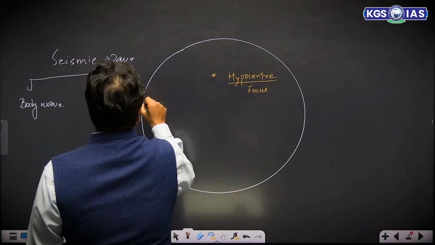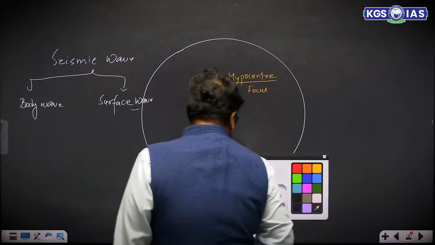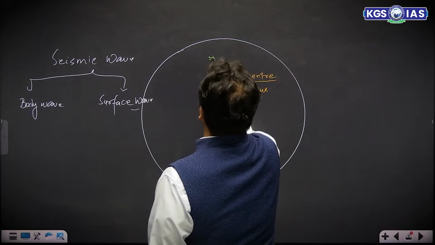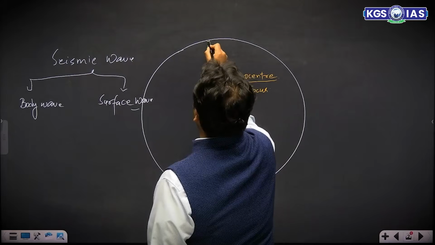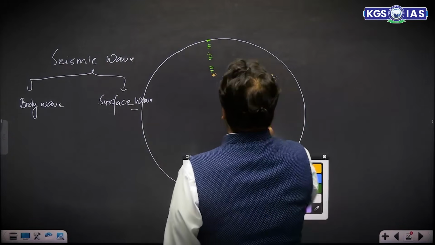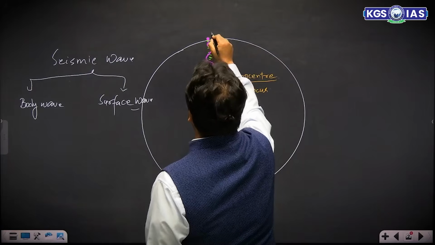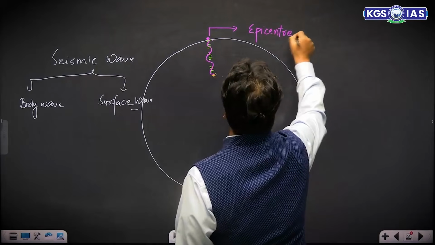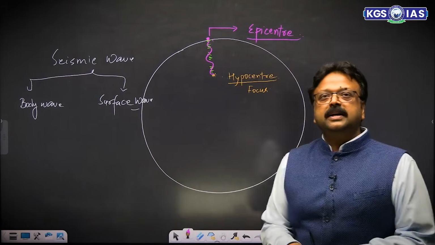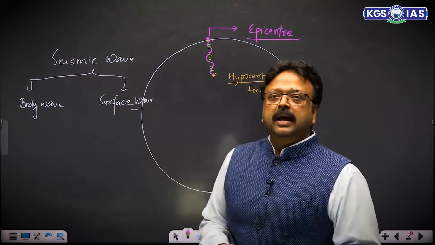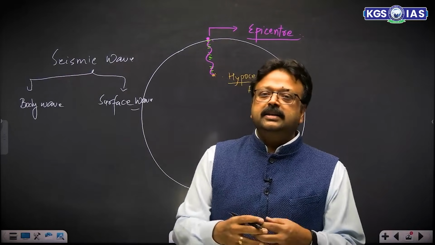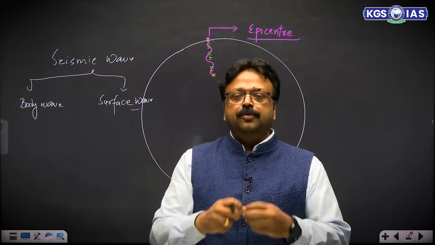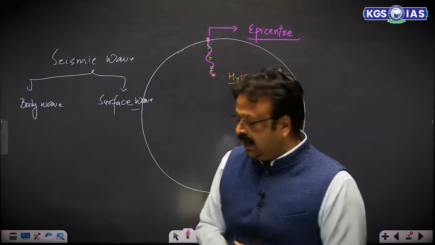This body wave is responsible for bringing the energy up to a point on the earth's surface. The point at which this energy reaches in the form of body wave is called the epicenter. The epicenter is the point where the earthquake is experienced first, and it is on the surface of the earth. The body wave brings the energy, and a redistribution of energy takes place near the epicenter, on the surface of the earth, from where the surface waves are generated.